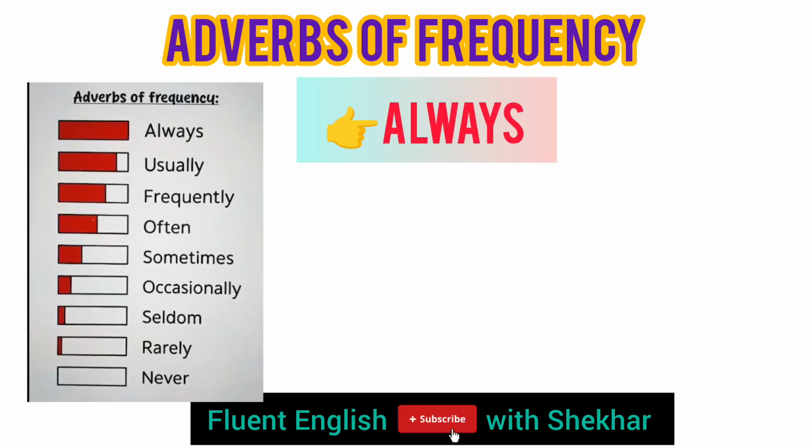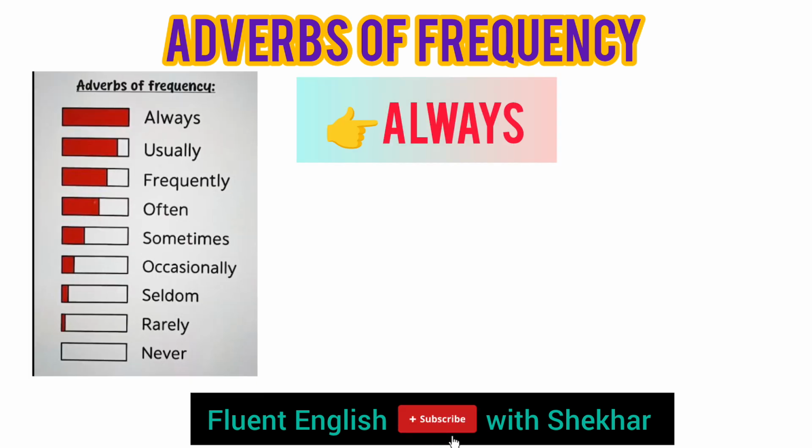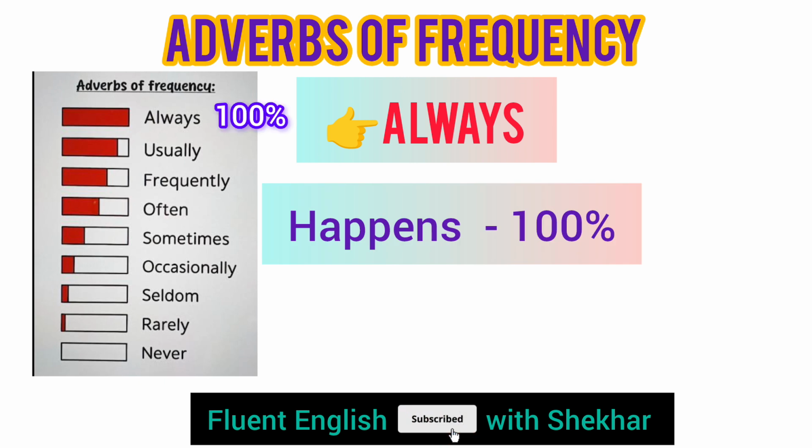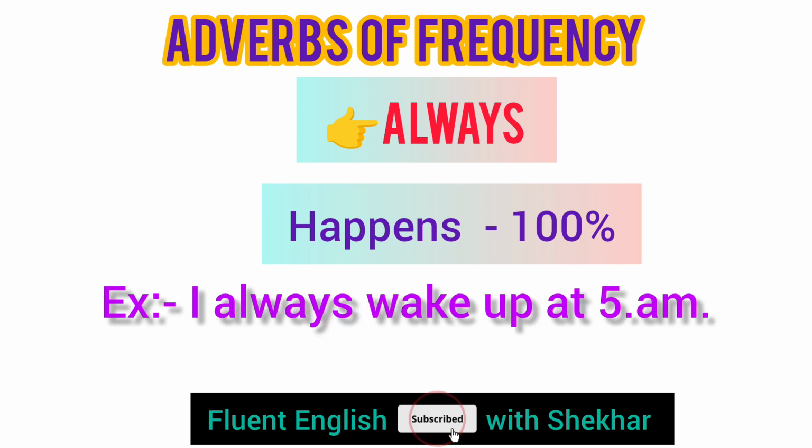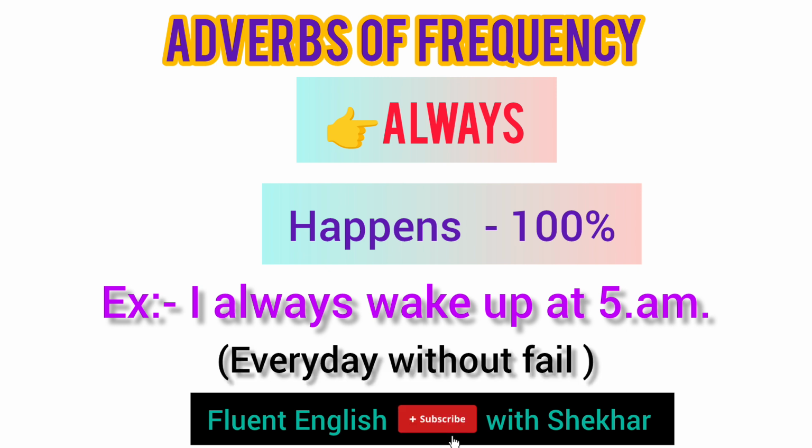Always. Always is an adverb of frequency that happens 100%. Example, I always wake up at 5 a.m. It means every day without fail I wake up at 5 a.m.